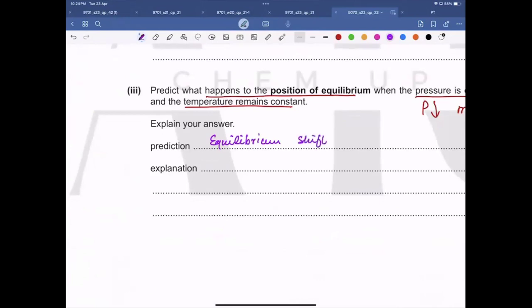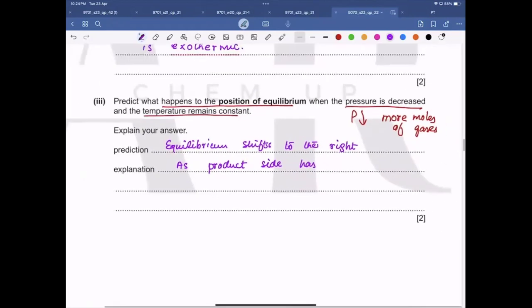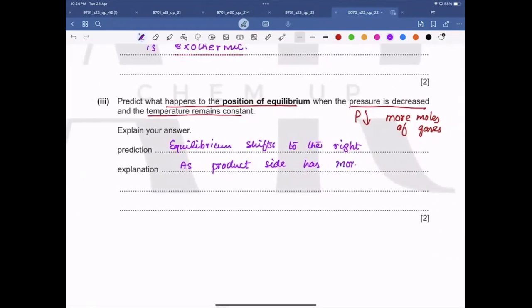Equilibrium shifts to the right as the product side has more moles of gases.